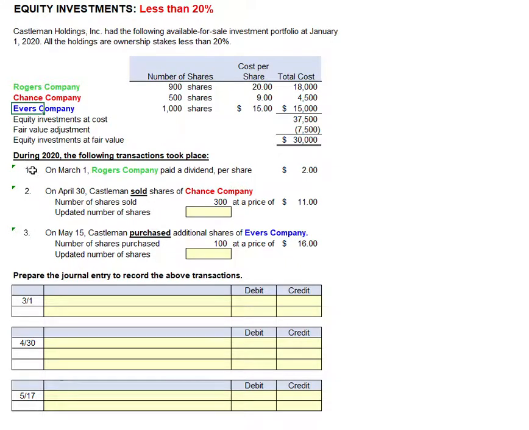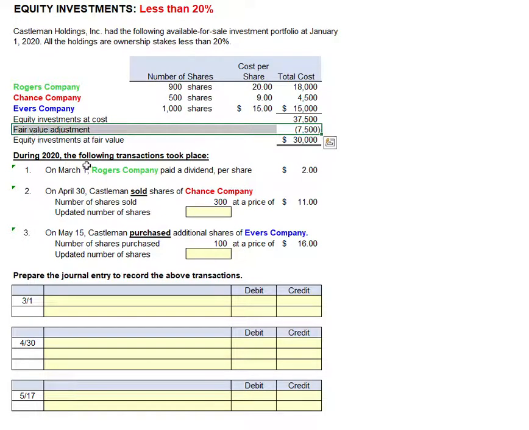Notice we're going to have three different transactions color-coded for each one of the companies. We're told that at the beginning of the year we had 900 shares of Rogers, 500 of the Chance, and 1,000 shares of the Evers Company. We're given our original cost and our carrying values. We had a total equity investment at cost of $37,500, but the fair value on December 31, 2019 would have been $30,000, so we had a fair value adjustment of